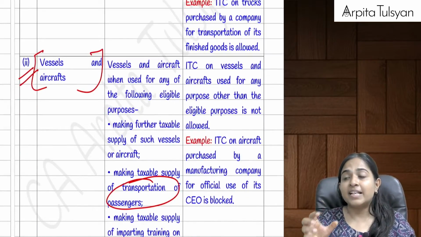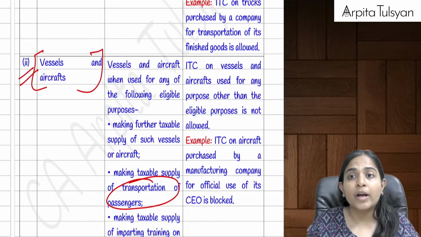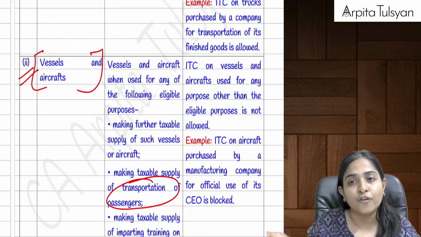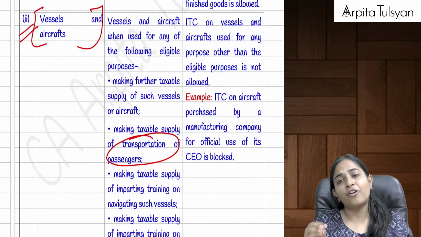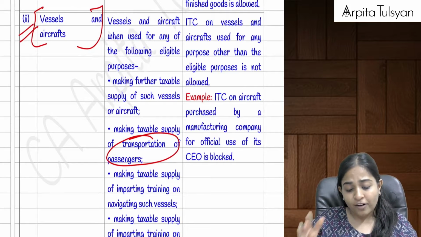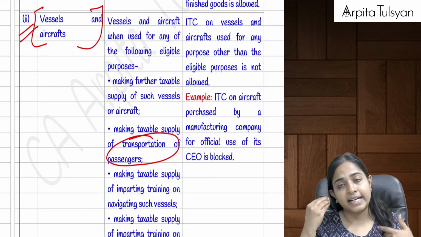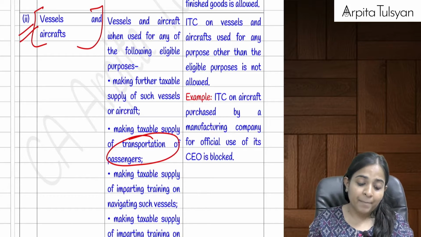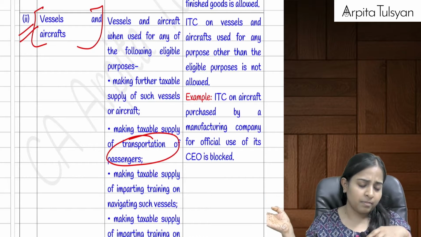So basically, if there is any motor vehicle of more than 13 capacity, or any motor vehicle for transportation of goods, then the credit is allowed. The same point is applicable for vessels and aircraft also. Normally, if I purchase a vessel or aircraft, the input tax credit on it is blocked. But if I am purchasing a vessel or aircraft and selling it, no problem, credit is not blocked.